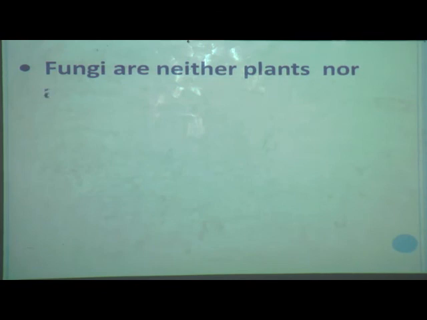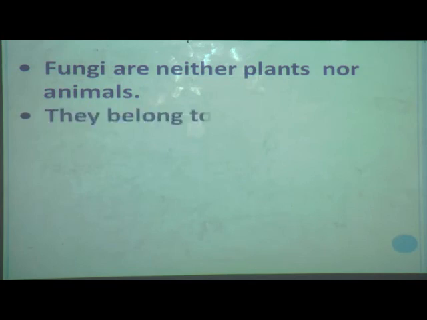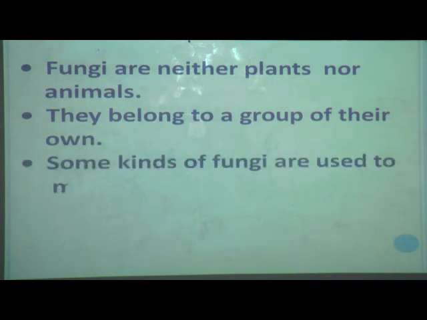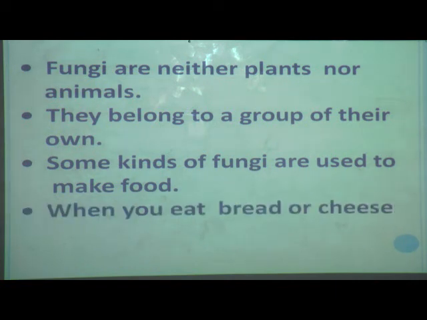Now one interesting thing about fungi I want to tell you. Fungi are neither plants nor animals. They belong to a group of their own, and some kinds of fungi are used to make foods. In lesson number 3, Microbes, we have learnt about this. There are some useful fungi. What are those? Yes, yeast. Yeast is used to make bread. When you eat bread or cheese, you eat fungi, but don't worry students, this is a useful one, which we are eating in bread or cheese.